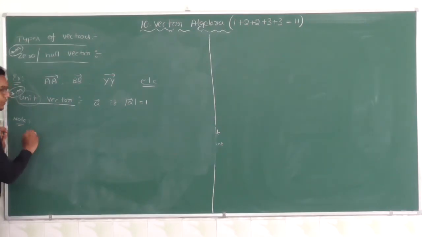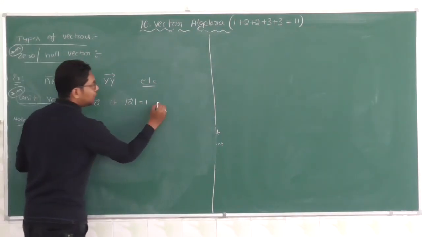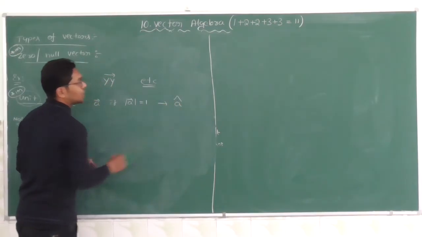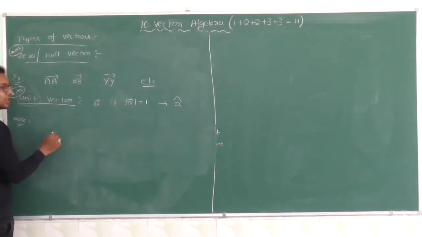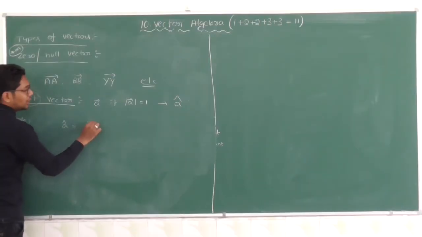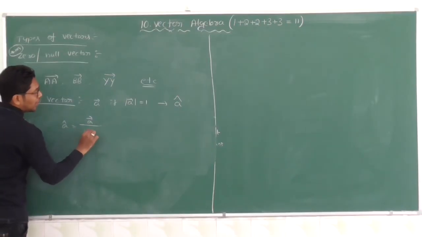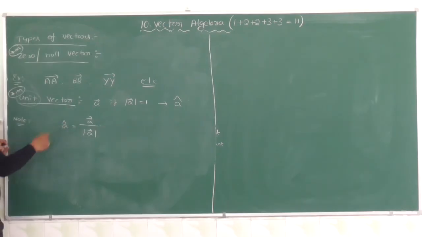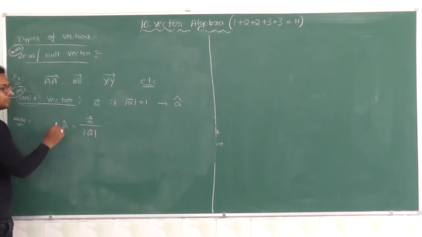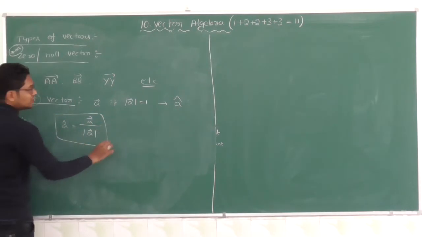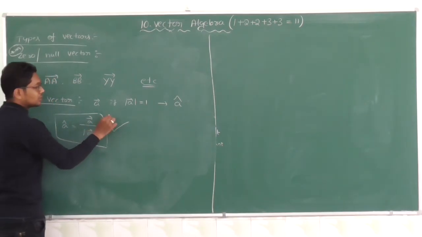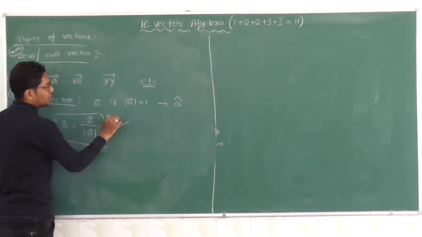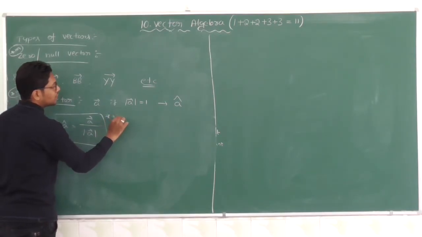Unit vector is denoted by A cap. Unit vector along the vector A is A cap equals A vector divided by magnitude of A. This one I am going to use in the formulas. You should learn this and mark it as important. Can you mark it as important?